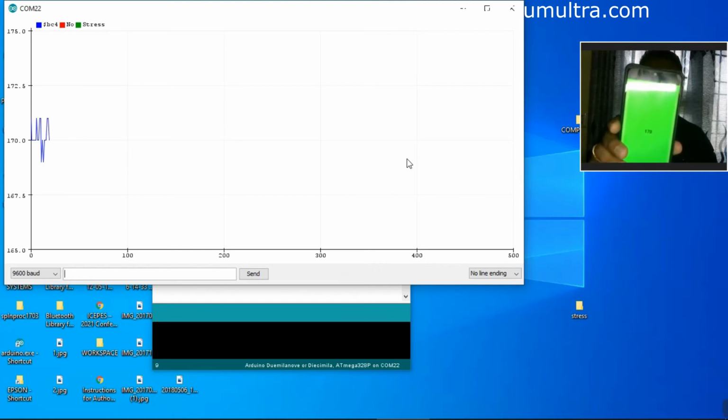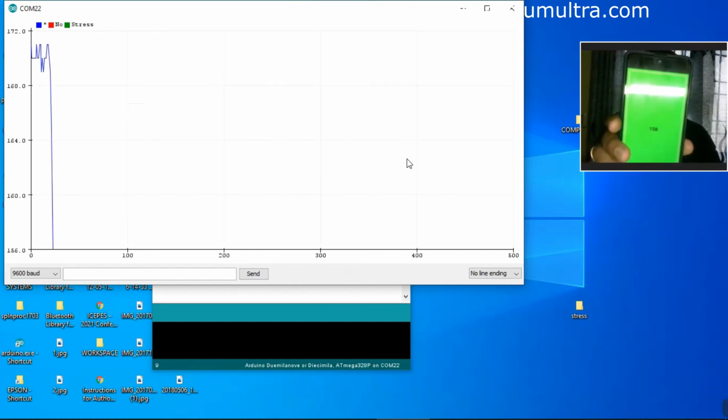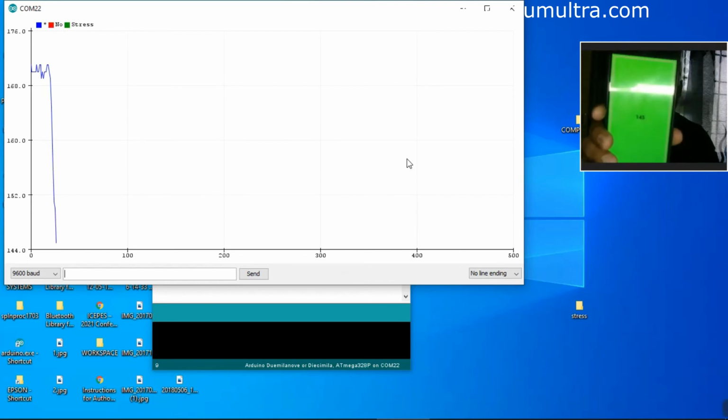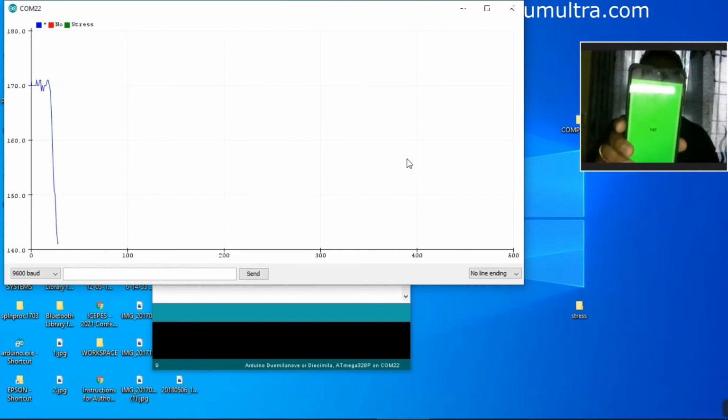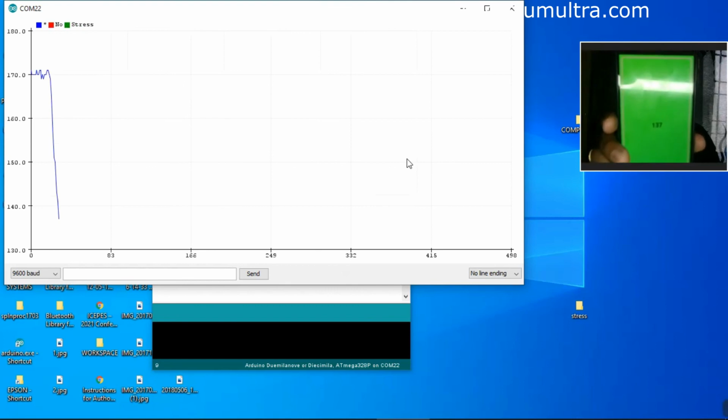Now if I breathe a little faster, no stress. When I breathe, the value reduced, and at the same time this also is reducing.